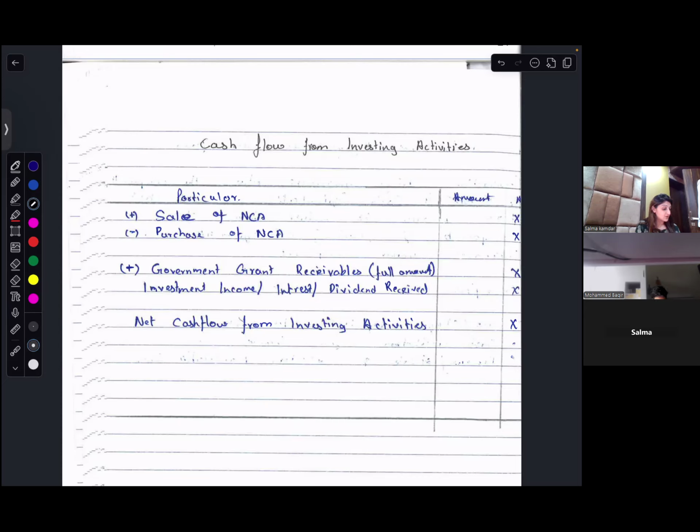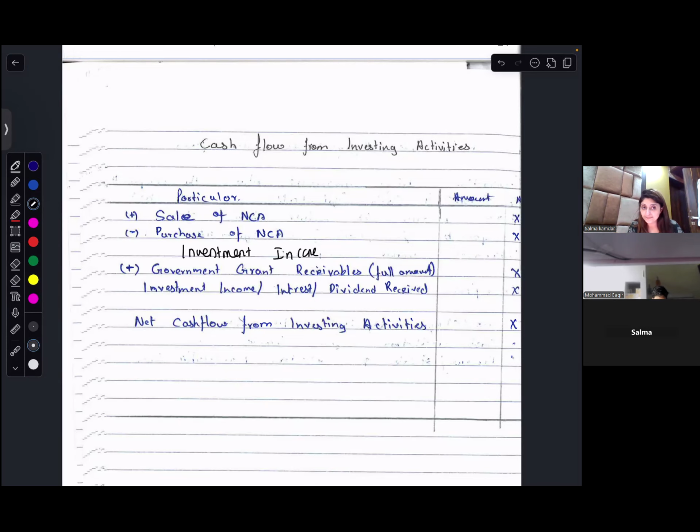What is investment income? Interest on investment, dividend received, anything that you have invested and you have received income from, that would become a part of your investing activity. But when it is investing activity, it will be particularly focused on your non-current assets.